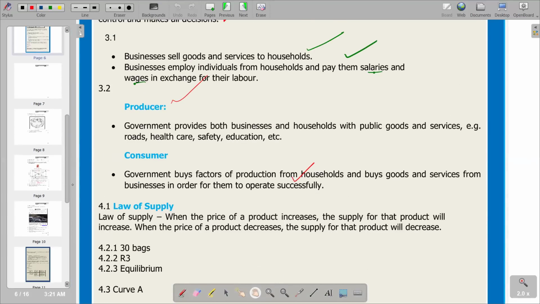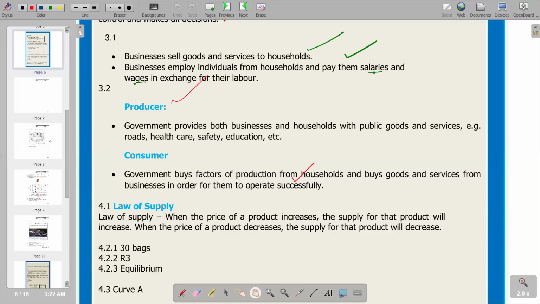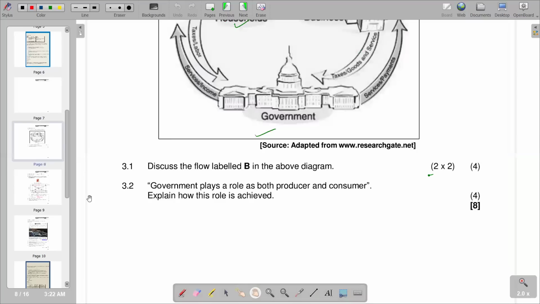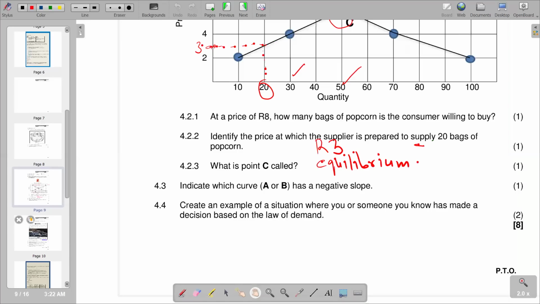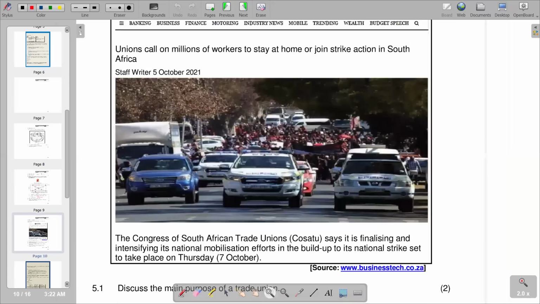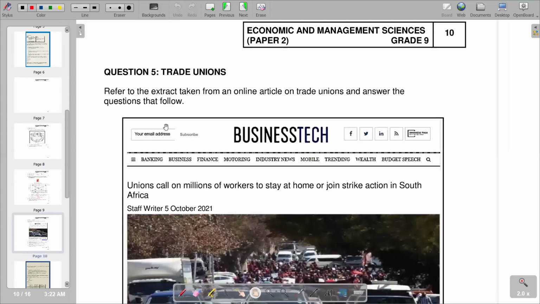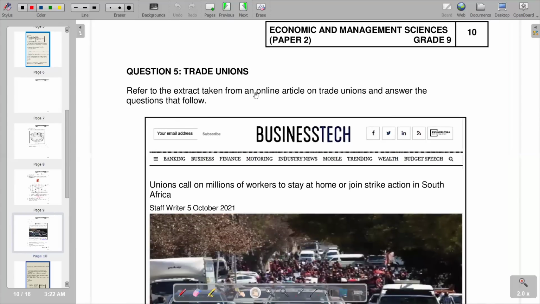So we move on to the next question that we have. Right. We go to our next question, which is going to be our question 5. So our question 5 is on trade unions. It is saying refer to the extract taken from an online article for trade unions and answer the questions that follow, which is a business tech article.